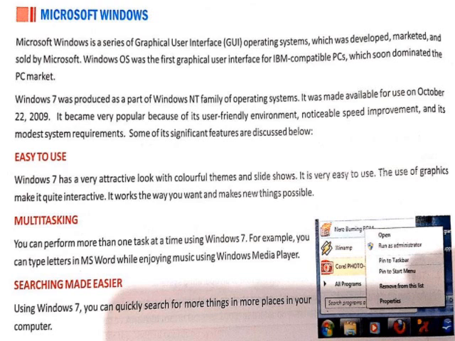Multitasking. You can perform more than one task at a time using Windows 7. For example, you can type letters in MS Word while enjoying music using Windows Media Player. Searching made easier. Using Windows 7, you can quickly search for more things in more places in your computer.